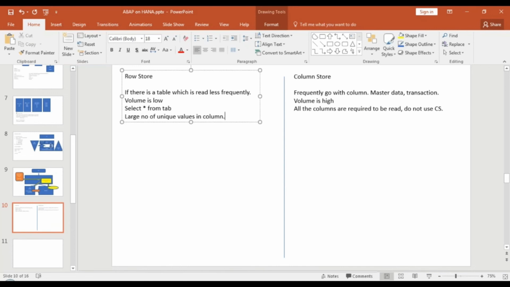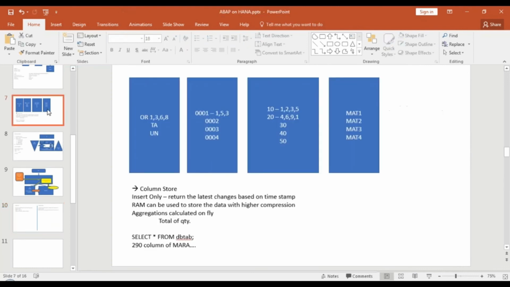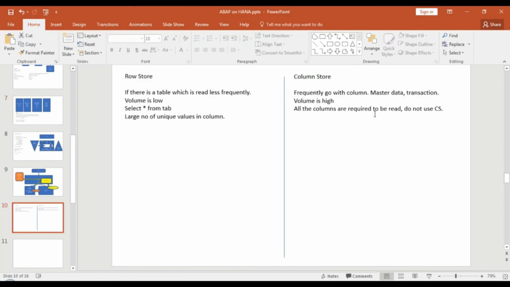But if there is a small number of unique values, then go with column store, because in that case your compression is better. You see, in this case mat1, mat2, mat3, mat4, only a small number of unique values, I can store it better in a column store as compared to row store. So if a large number of unique values are there in a column, go with row store.